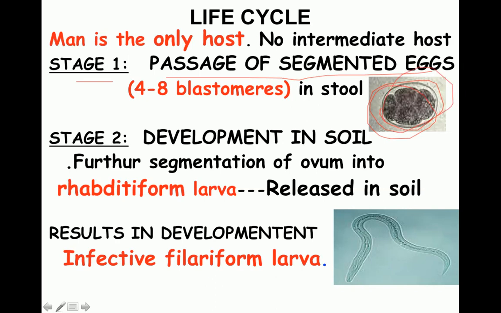These eggs are passed in feces, and stage 2 is development in soil. In the soil, the blastomeres are converted into rhabditiform larvae. The egg shell breaks down, and this larva is released in the soil, where there's going to be further development of this larva, and this results in formation of filariform larvae. And the filariform larvae are the infective form of this parasite.